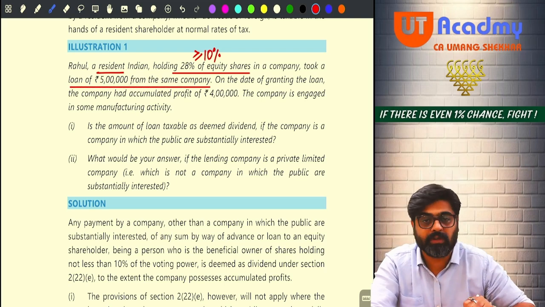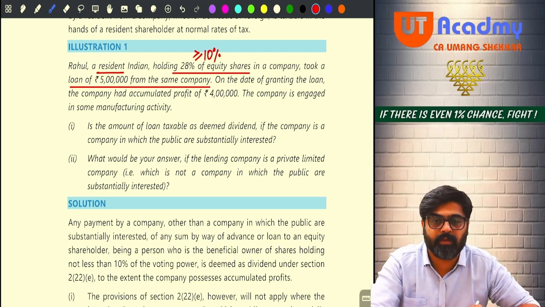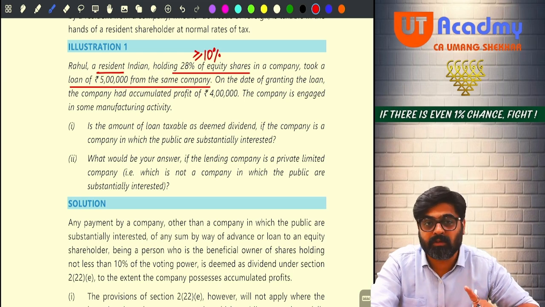So if that company is a closely held company and the substantial part of the business of the company is not granting loans and advances, then this loan can be treated as deemed dividend in the hands of Rahul. But it will be treated as deemed dividend only to the extent of accumulated profits. Yes or no?